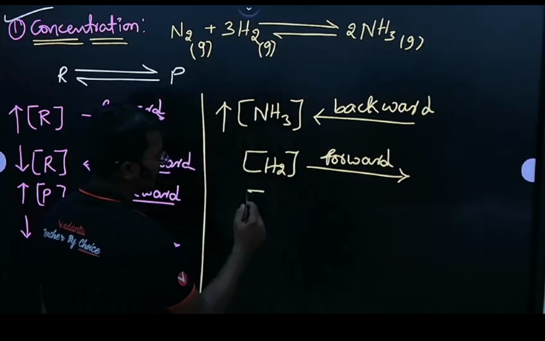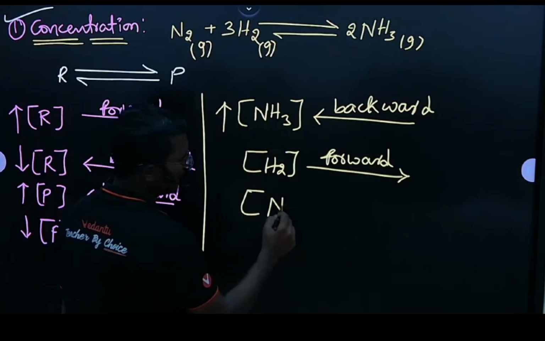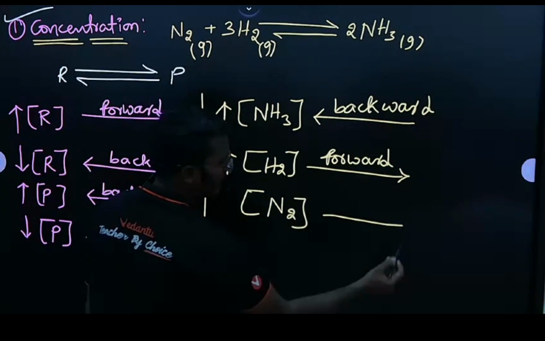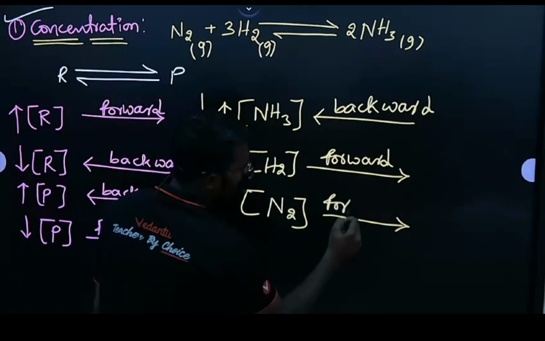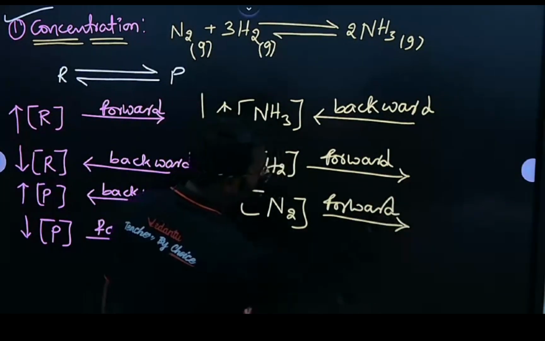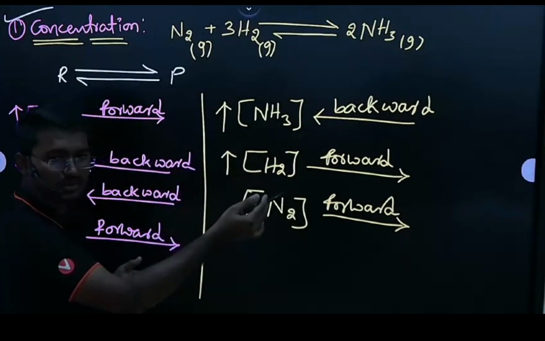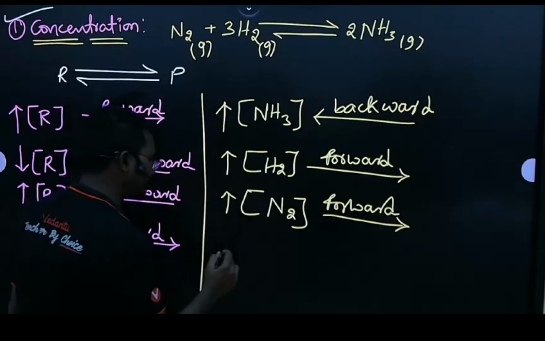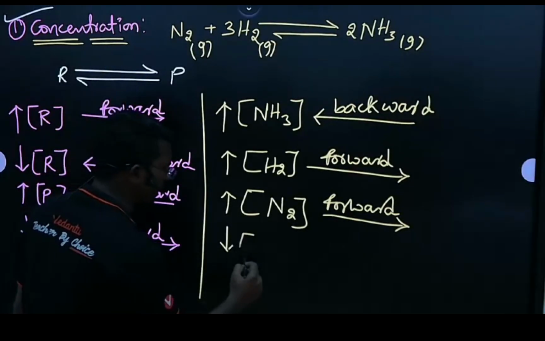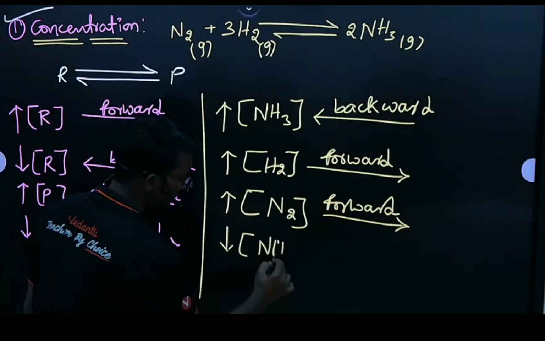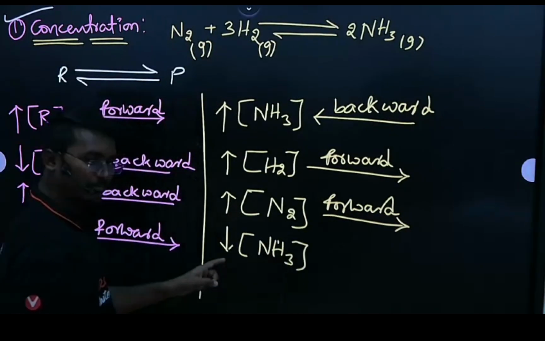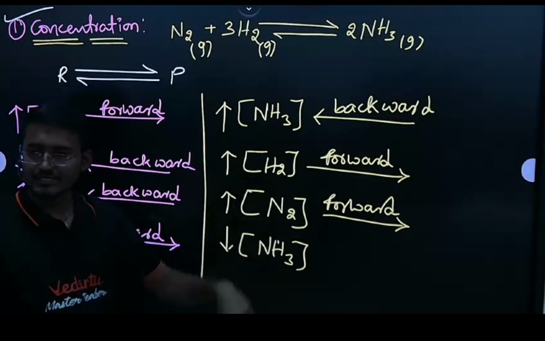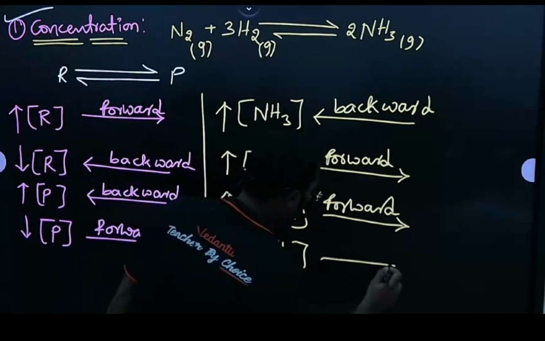If I am going to increase the concentration of nitrogen, which type of reaction? Forward reaction, right? That means the reaction shifts towards forward to get that equilibrium. If I am going to decrease the concentration of ammonia, here I am decreasing the concentration of ammonia, then the equilibrium shifts towards the forward direction.